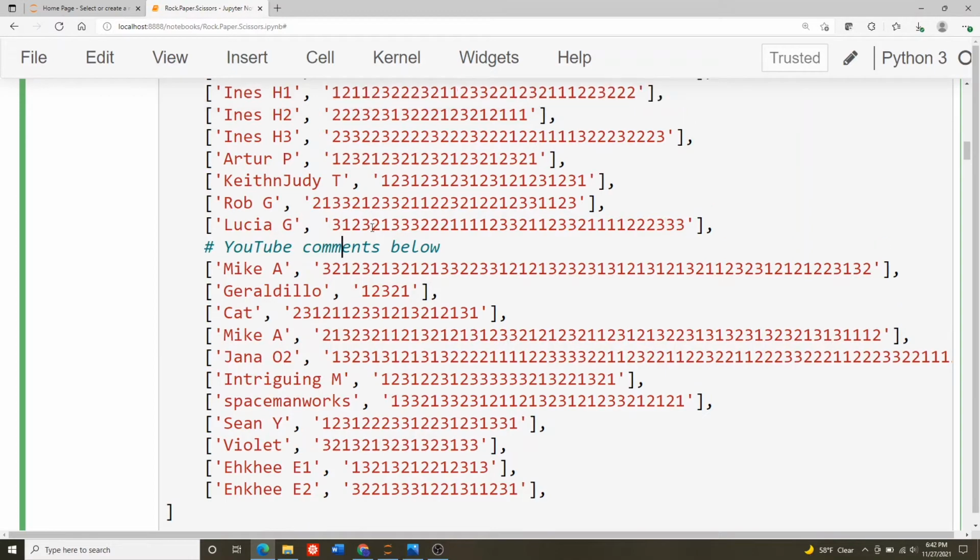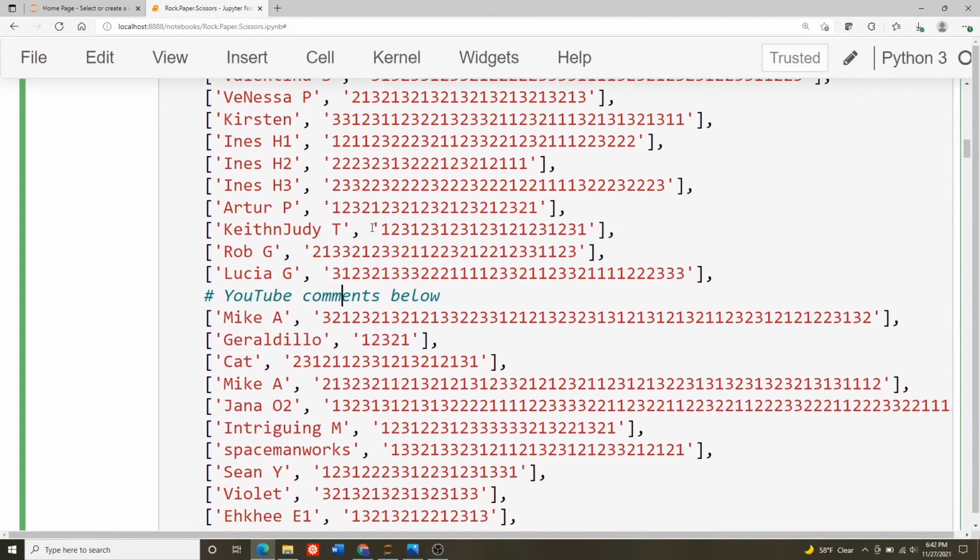So now I'm going to run, there's 43 of these replies, and I'm going to run each of them against the algorithm. And the algorithm plays what would have lost to their number. So we map a 1, 2, and 3 to rock, paper, and scissors.